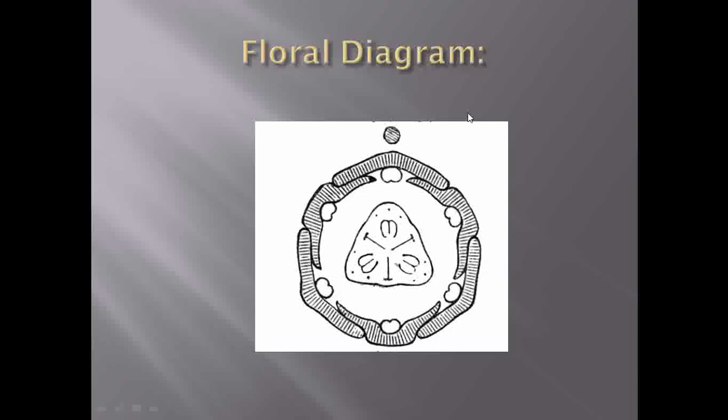Then see here the floral diagram of this family. See here, these are the perianths, and they show presence of twisted aestivation. The anthers are attached to the perianth. This is the tricarpellary ovary and shows the presence of axile placentation, while the flower is zygomorphic. It shows the presence of bract.